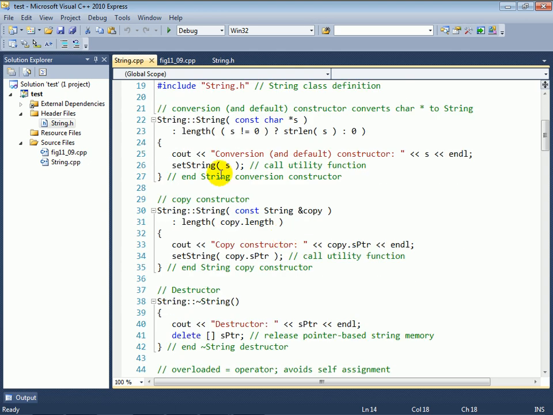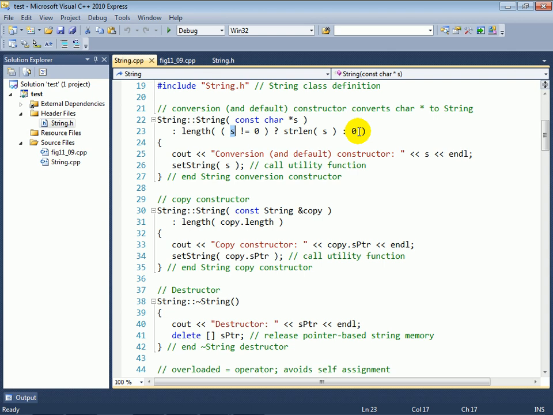So let's take a look at our constructors. Our conversion constructor is going to convert an existing C-style string into a C++ string class object of our String class. And we're initializing in the member initializer list the length piece of data, which says how long our string object is in terms of number of characters. First, we check the current string that's received as an argument to see if it's not equal to the null pointer. If it's a null pointer, there is no string to copy. So in that case, we're going to set the string length for our string to 0 because it's an empty string as far as we're concerned.